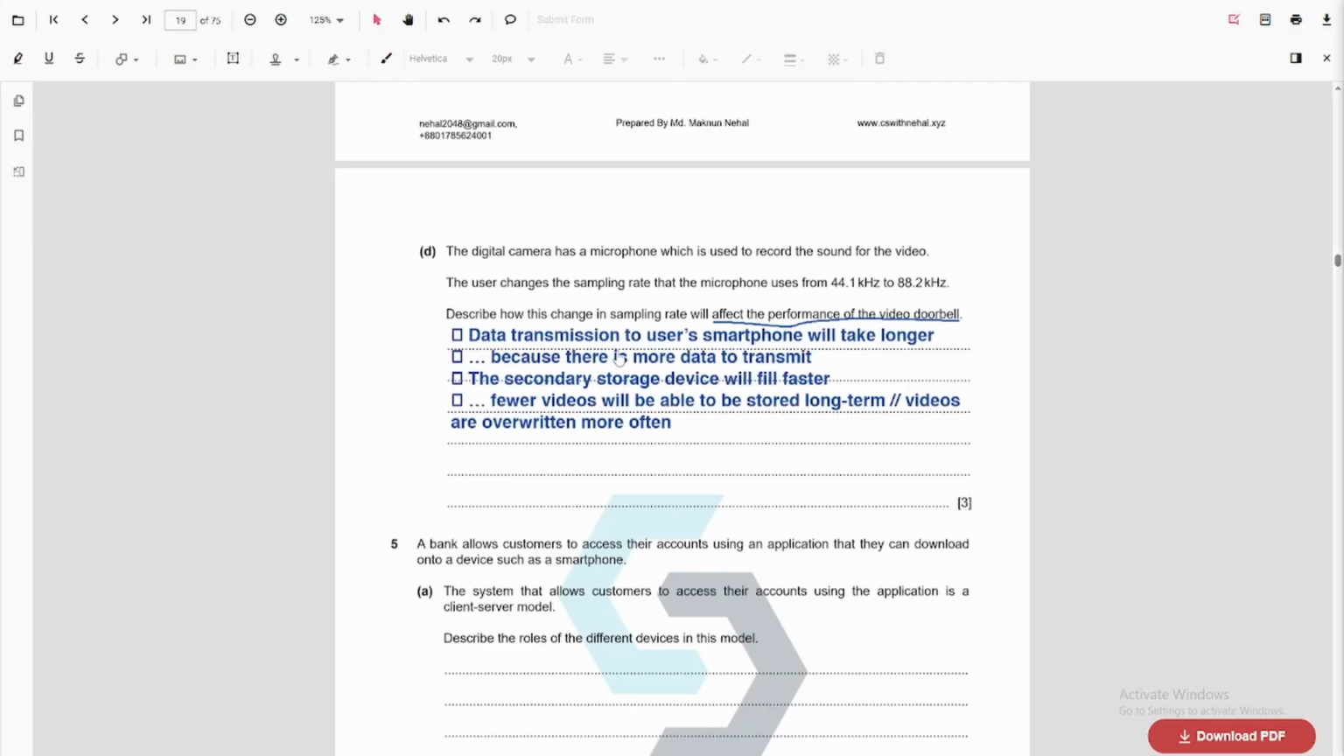So the data transmission to the user's smartphone will take longer because the file size will increase, of course, because there is more data to transmit. The secondary storage device will fill faster. Fewer videos will be able to be stored long term.